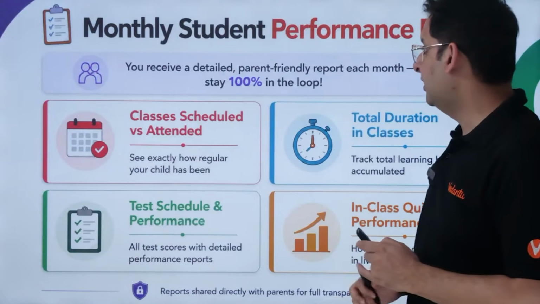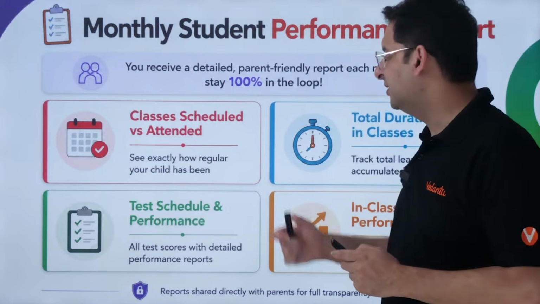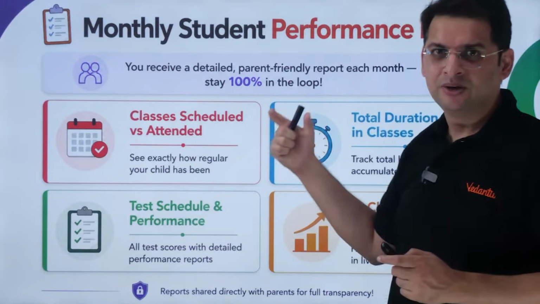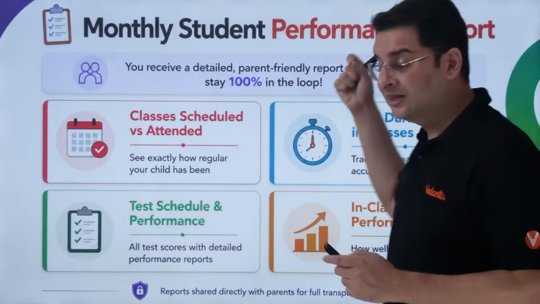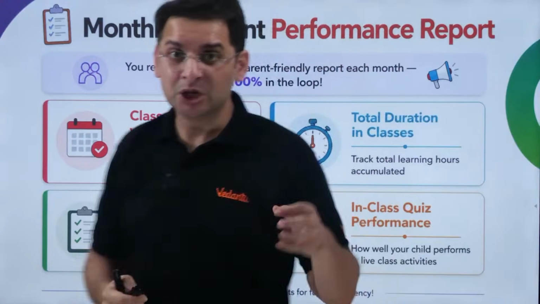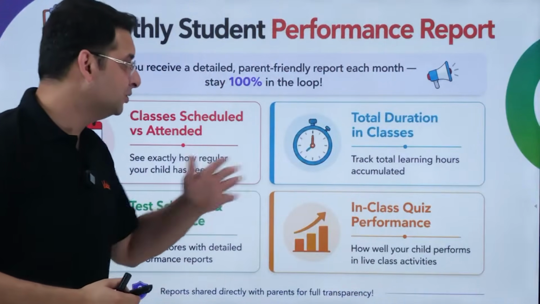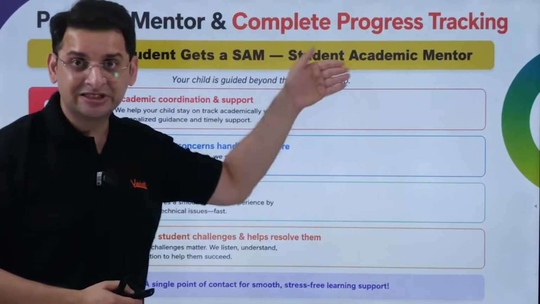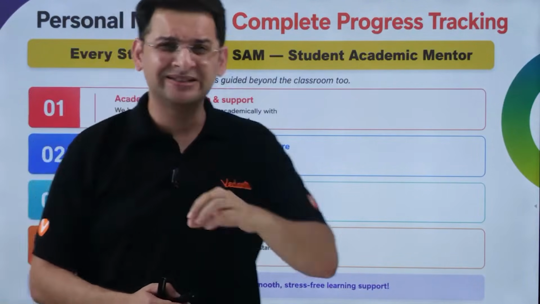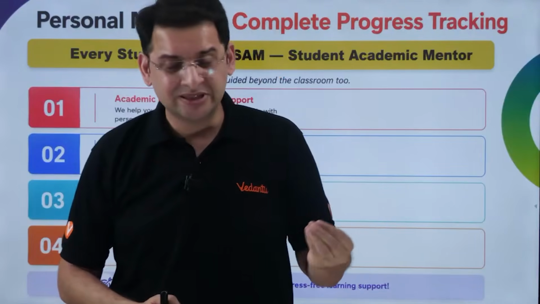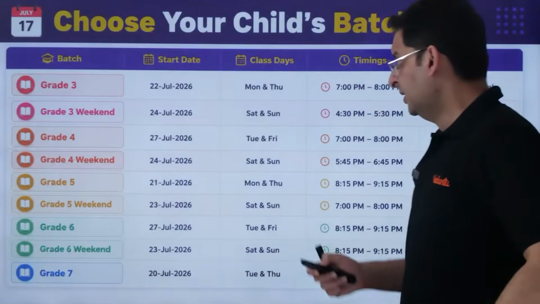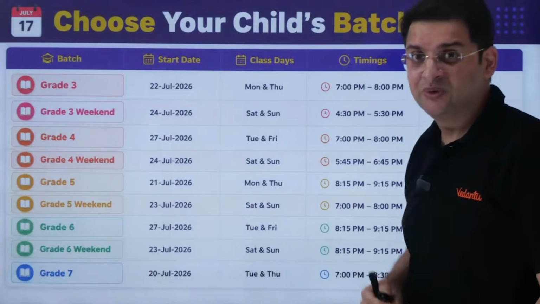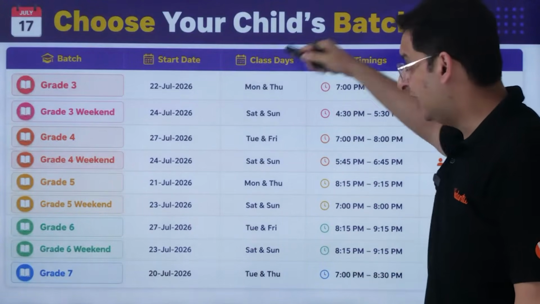Okay. So all these things, of course, the monthly report of the attendance, the activities, the quizzes that the child has answered is shared with the parents. And of course, there's a personal mentor which is provided to every child. So if there is any non-academic problem which the child or the parent is facing, they can, of course, resolve their doubts.